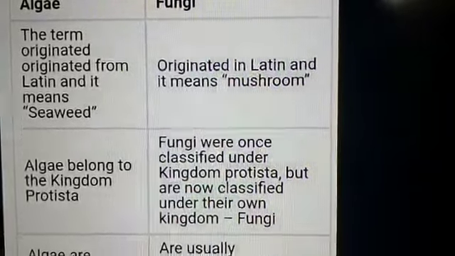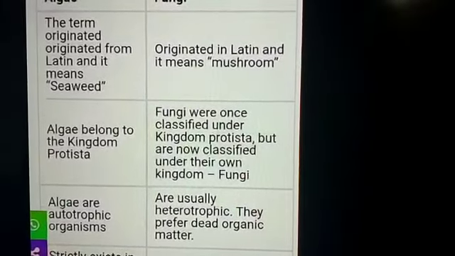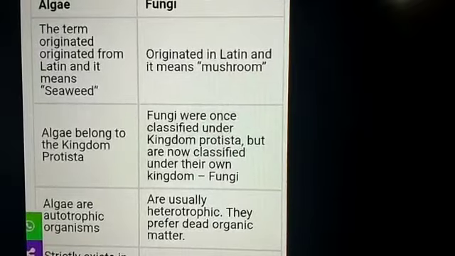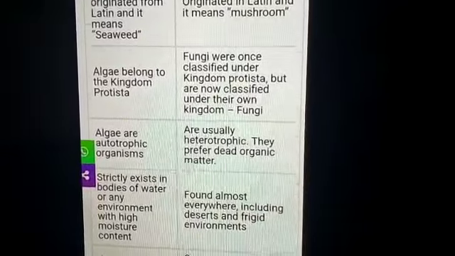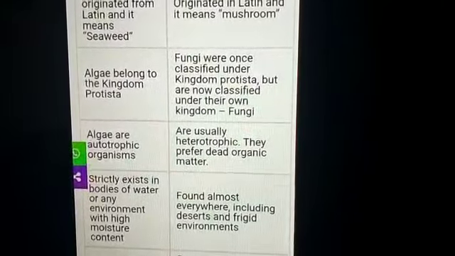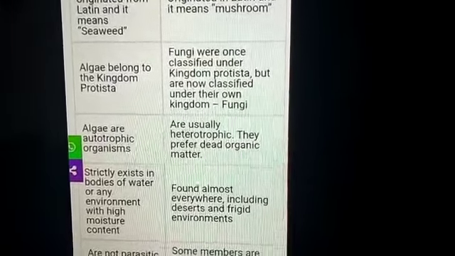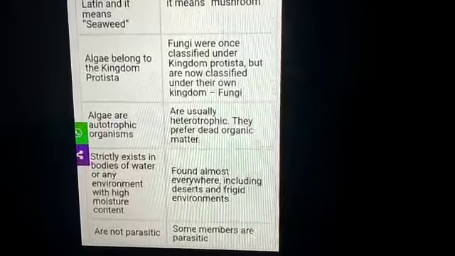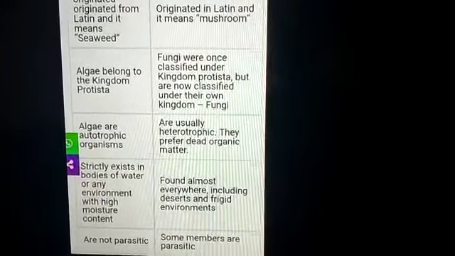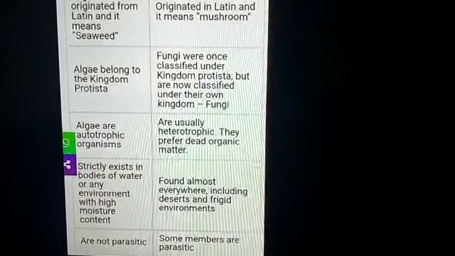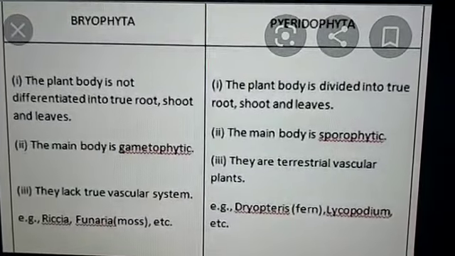Algae are autotrophic, as they have chlorophyll, they can prepare food. Fungi are heterotrophic. They are saprophytes. They depend on others for food. Algae strictly exist in bodies of water or any environment with moisture content. Fungus can be found everywhere, even in deserts and frigid regions. Algae are not parasitic. What is the meaning of parasite? One which lives in a host and causes disease is called a parasite. Some mushrooms are parasites. Fungus are parasites.